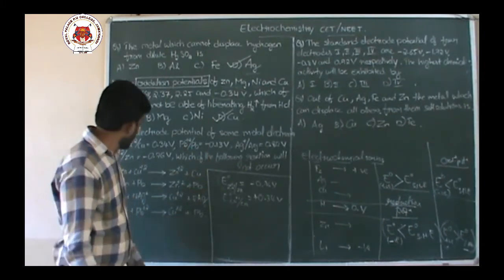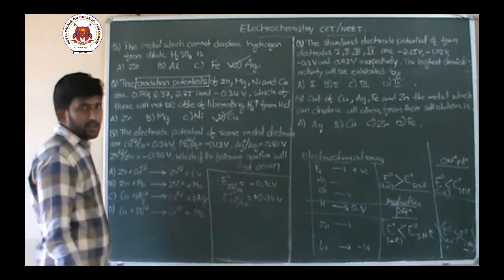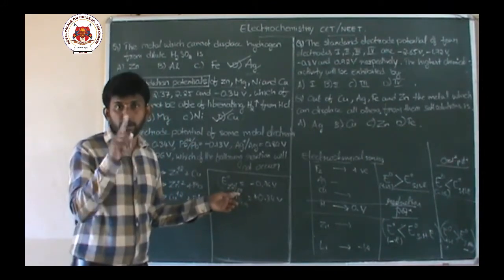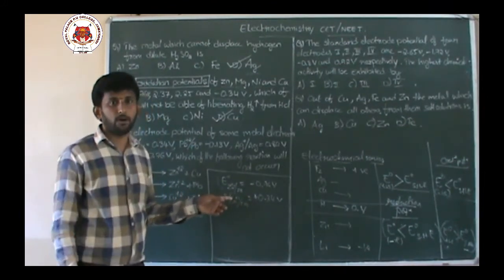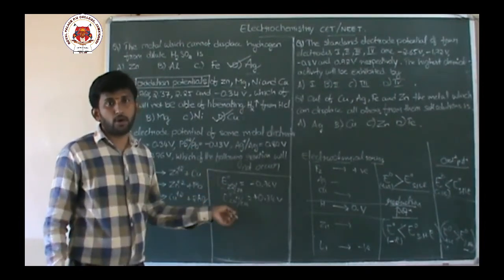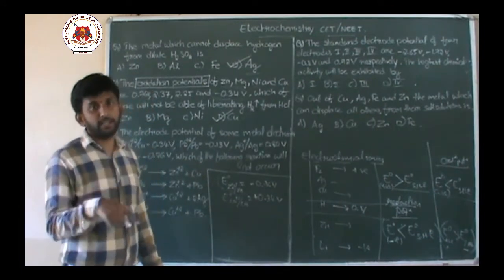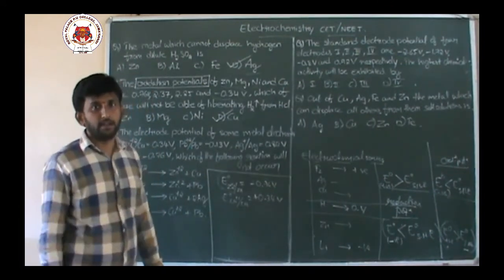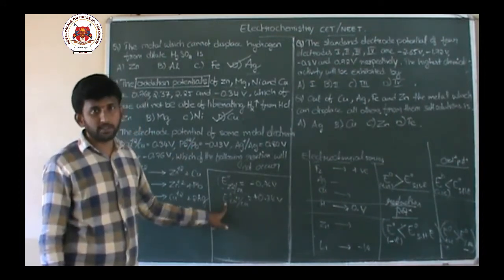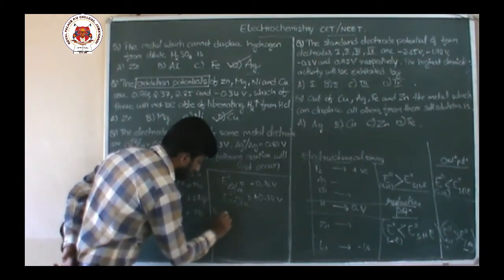Similarly, for any reaction to be possible, the element with lower reduction potential or lower electrode potential should undergo oxidation, and the element with higher electrode potential or higher reduction potential should undergo reduction.